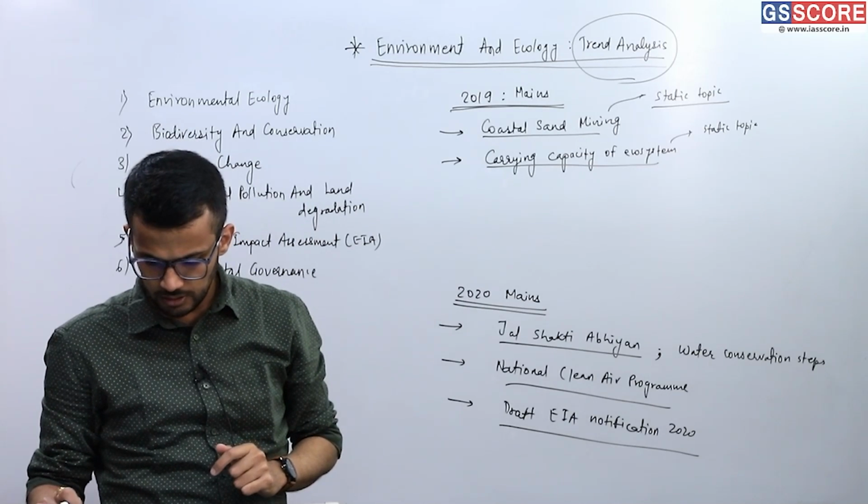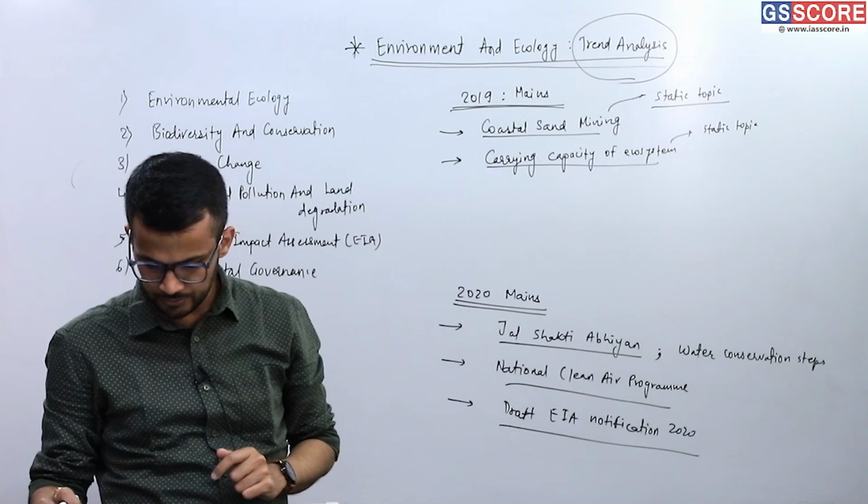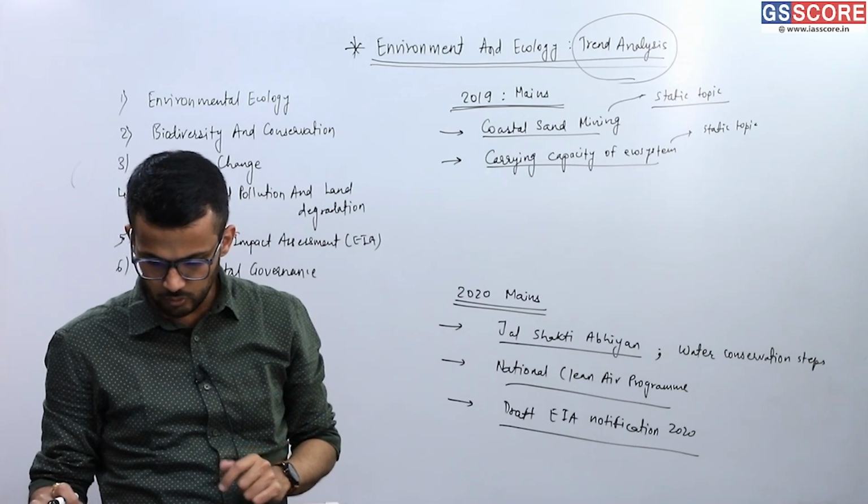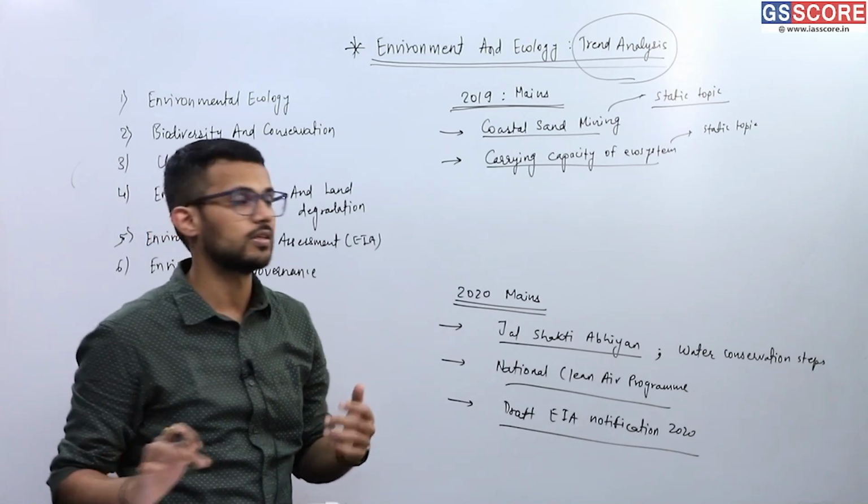Then in 2018's mains examination, there was a question on the Ramsar Convention.